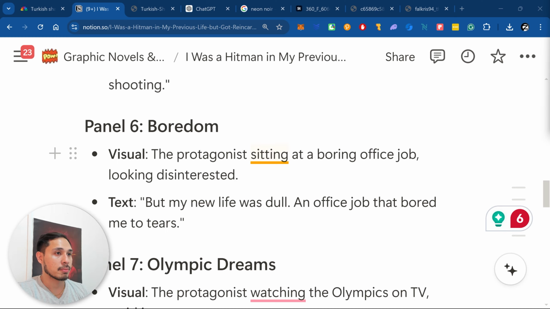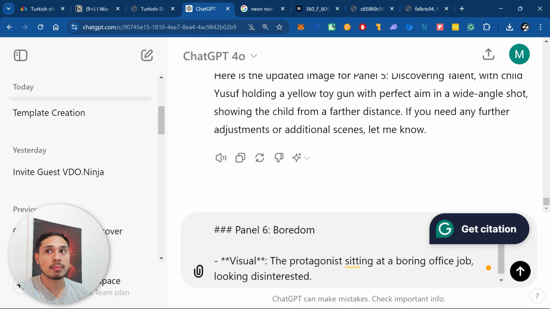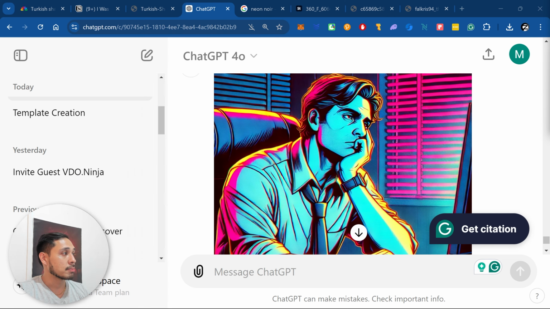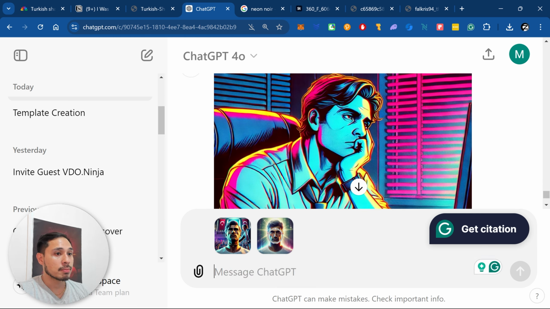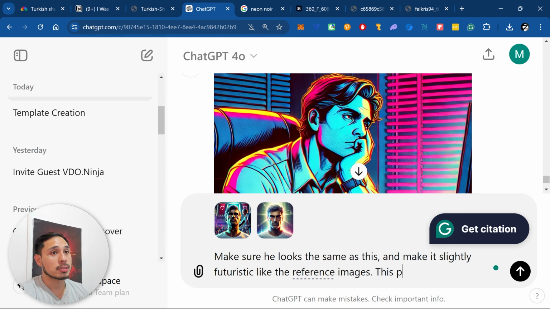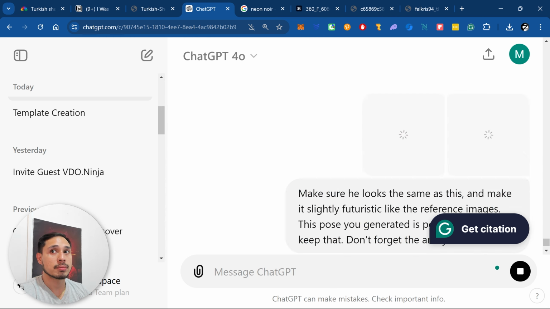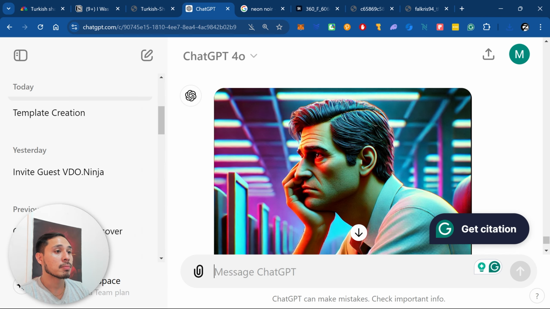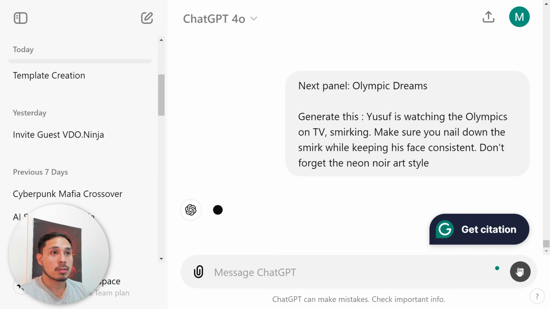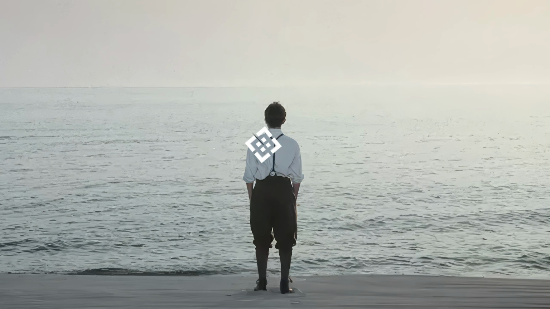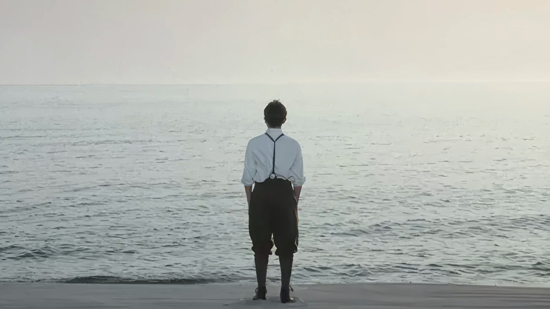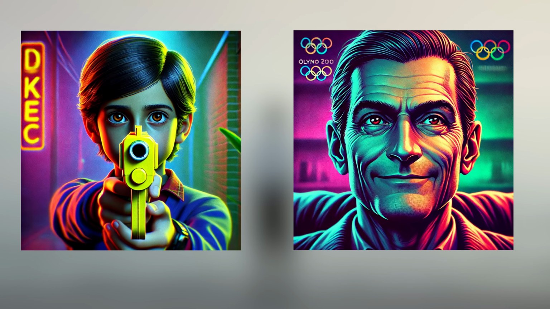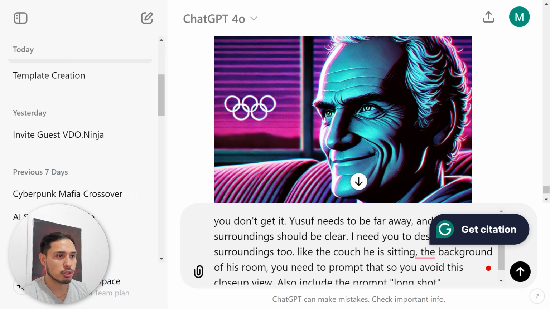I give up. Now I have established that ChatGPT is truly bad at generating long shot poses. Check this out. I tried to generate both of these images as a far away view, but as you can see, ChatGPT can only generate a close-up. So this is what I'm gonna prompt.